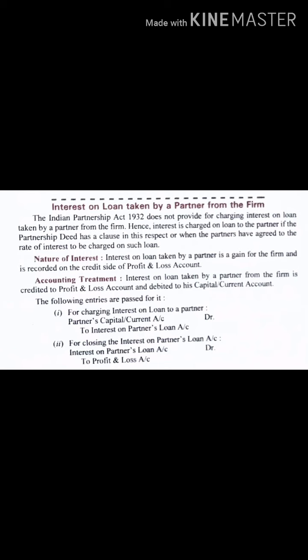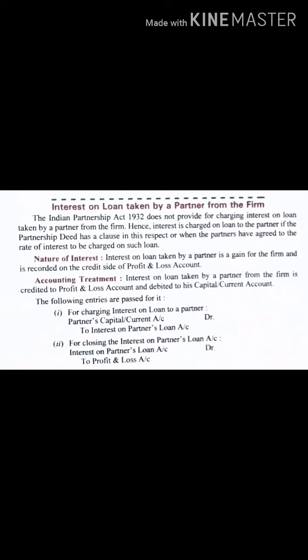Now, the accounting nature of interest. Interest on loan taken by a partner is a gain for the firm and is recorded on the credit side of the profit and loss account. Again, we will not record this entry in the profit and loss appropriation account. Where will we record this? In the profit and loss account. This is a nominal gain of the firm, so it is recorded on the credit side.